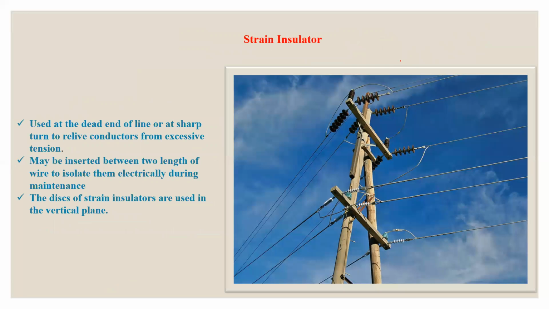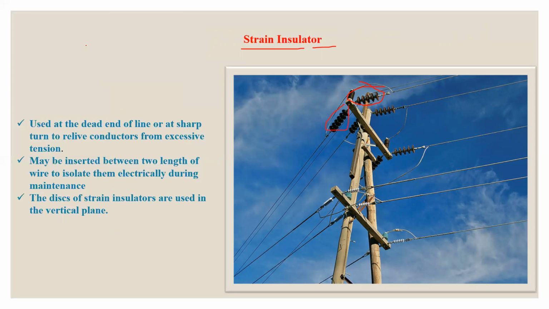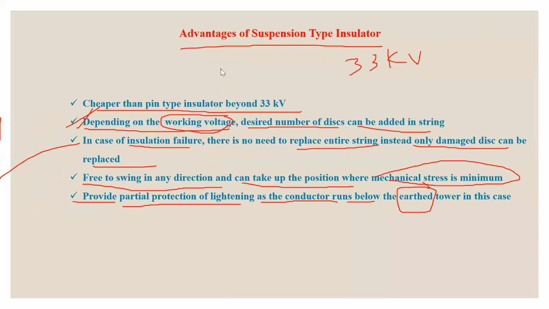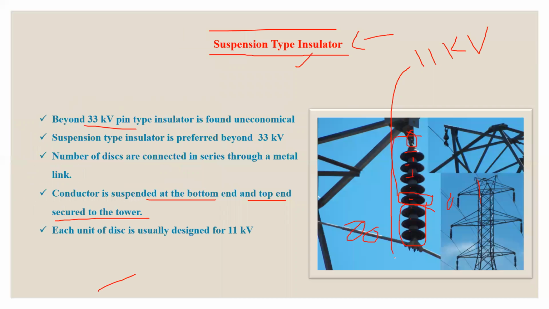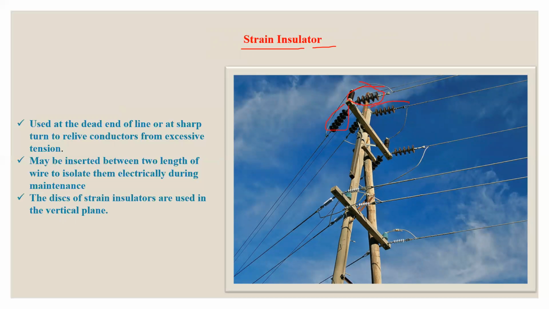In addition to the pin type and suspension type insulator, there is the strain type insulator also. There is no difference between the suspension type and strain type insulator, just its orientation. You can see the suspension type insulator orientation is in the vertical plane, whereas the strain type insulator orientation is in the horizontal plane. So this is the difference between the strain type and suspension type insulator.